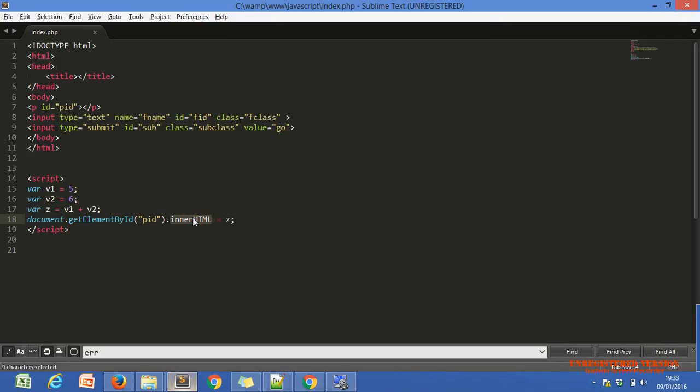This is one property of JavaScript, innerHTML. You can understand it by the name of that property also. innerHTML means we are assigning this value to the inner HTML of our p tag, nothing else. You get the point, Nazar?